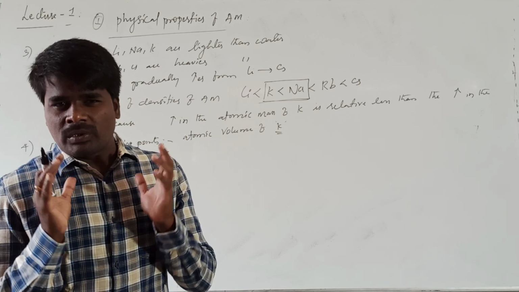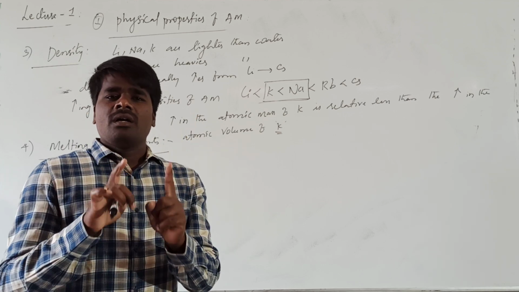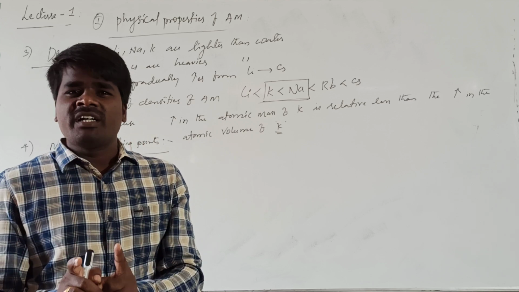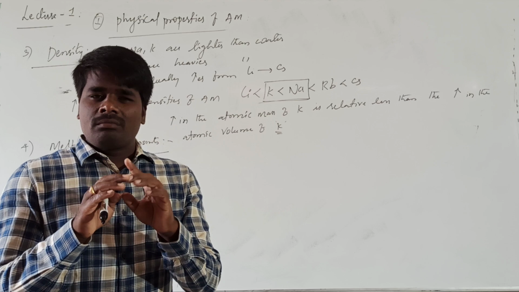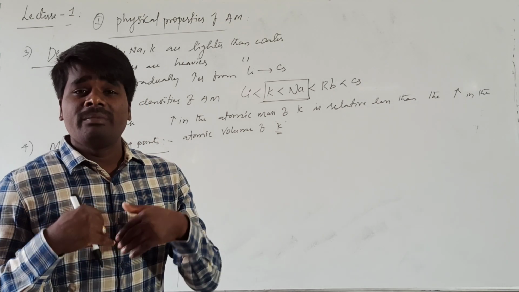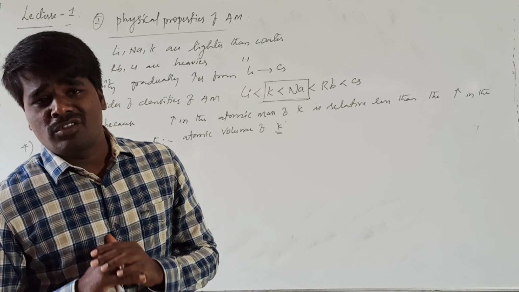We always need to remember that there is only one valence electron. Because of that, their metallic bond strength is relatively weaker, so their melting and boiling points are relatively lower than the corresponding alkaline earth metals as well as the transition metals.